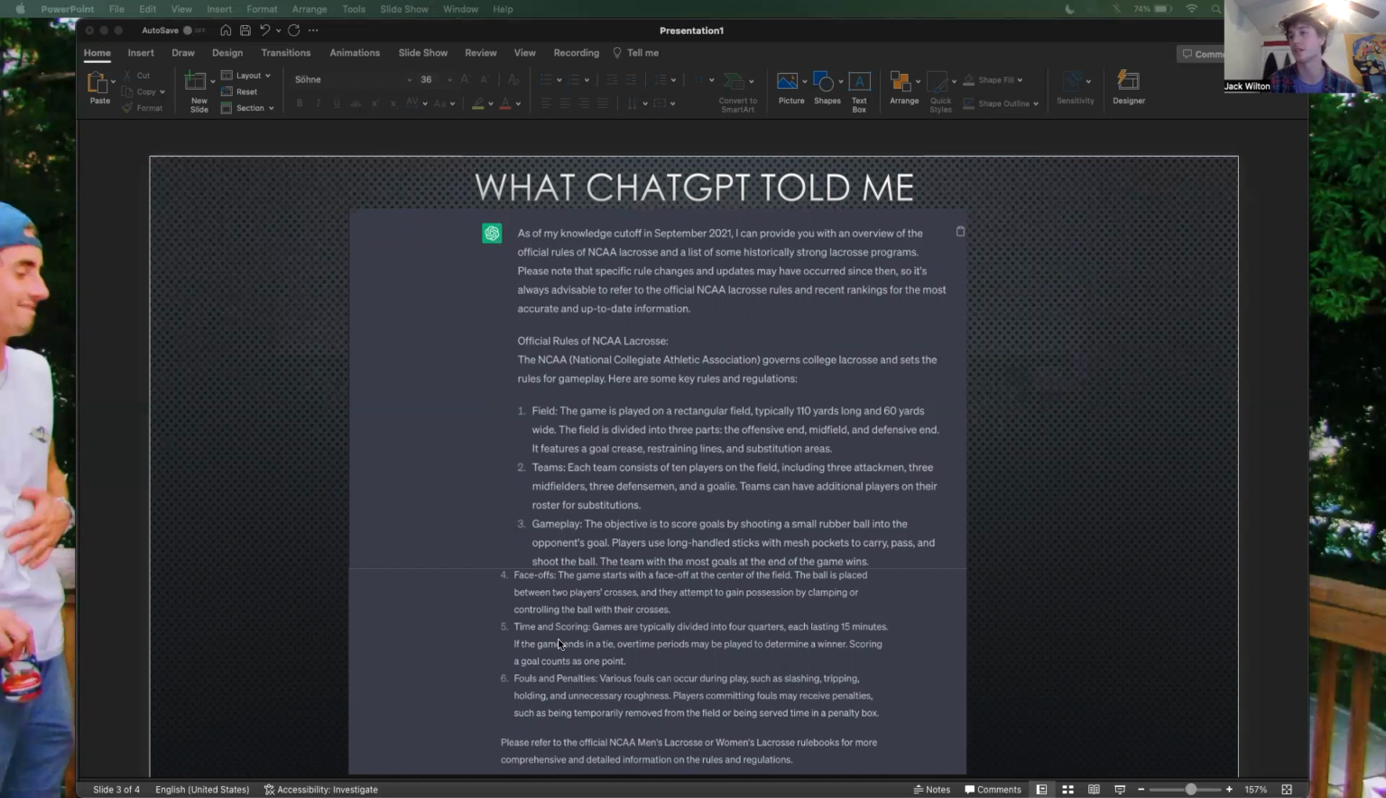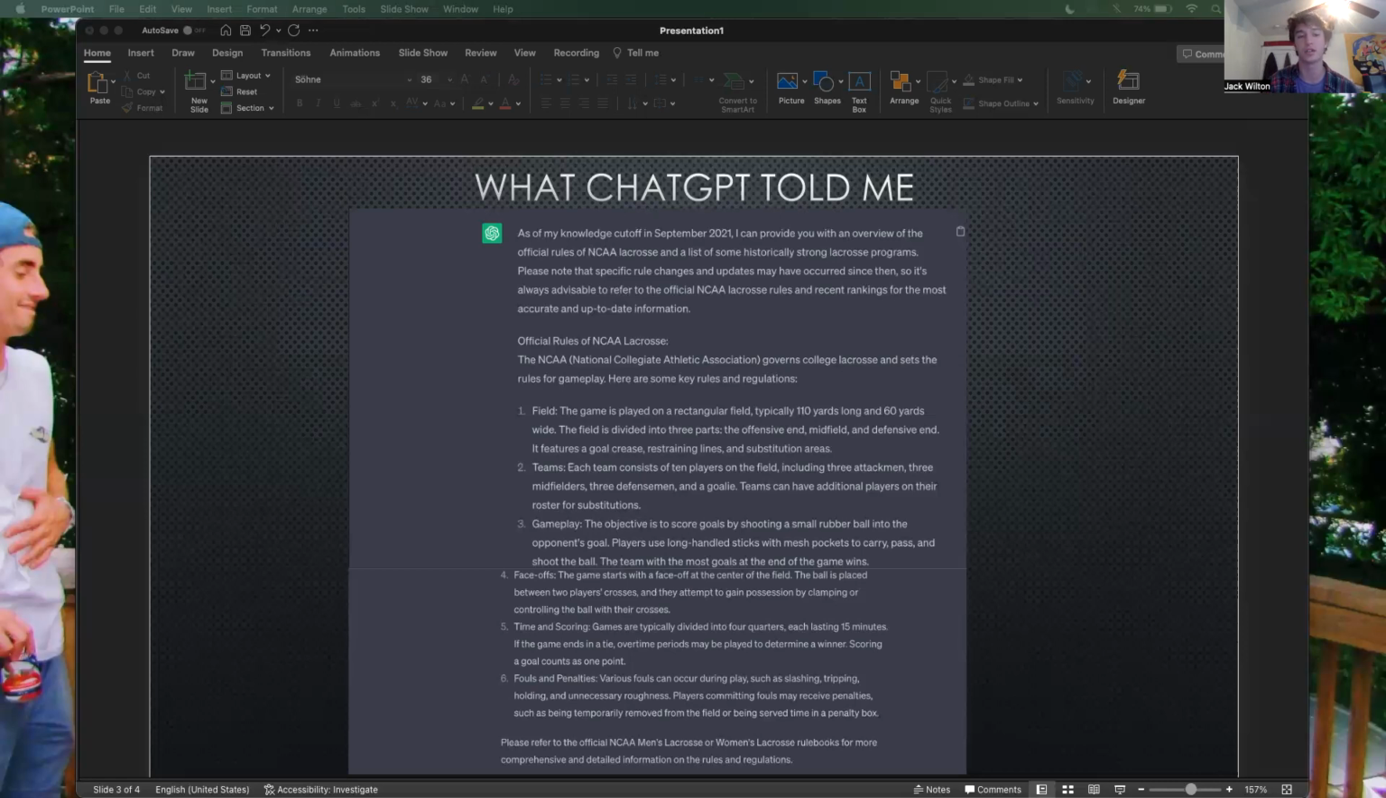Time and scoring, in section 5, the information is correct again, but it doesn't talk about what happens in the overtime rules, like whether it's a golden goal or if they play a whole overtime period, which would be important because overtime is a very important part of a lot of these games.